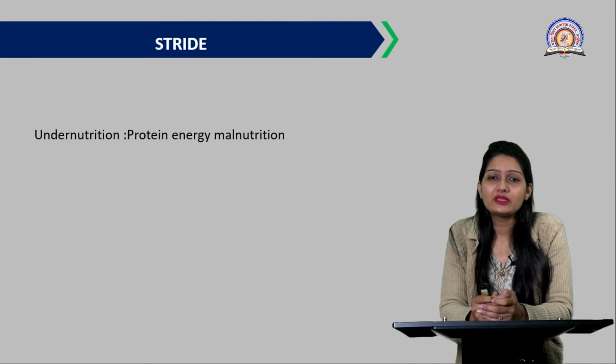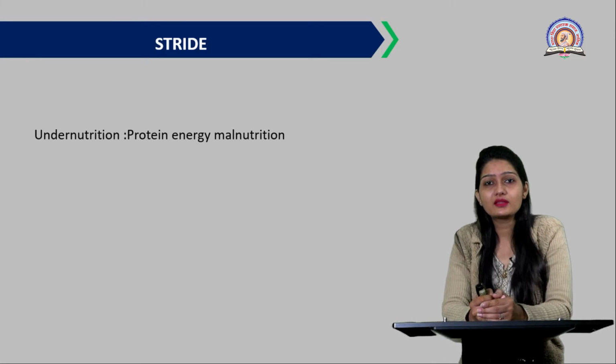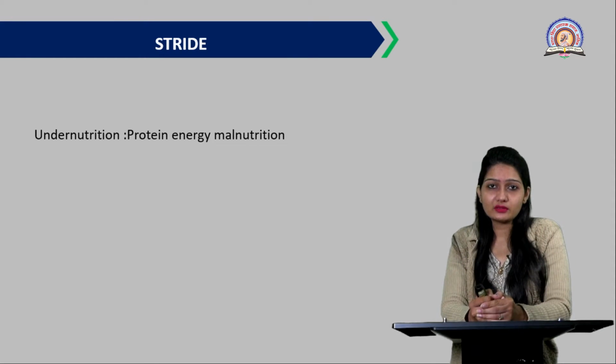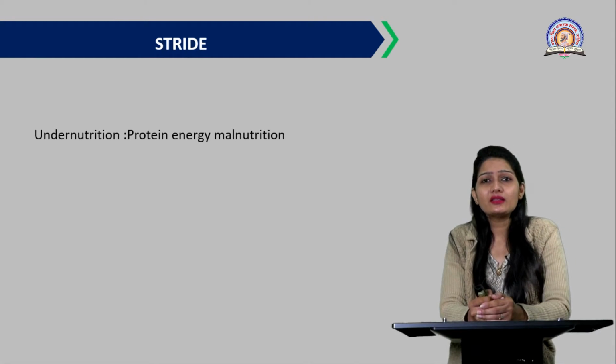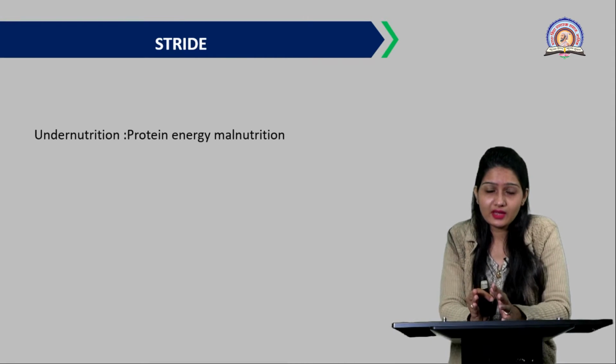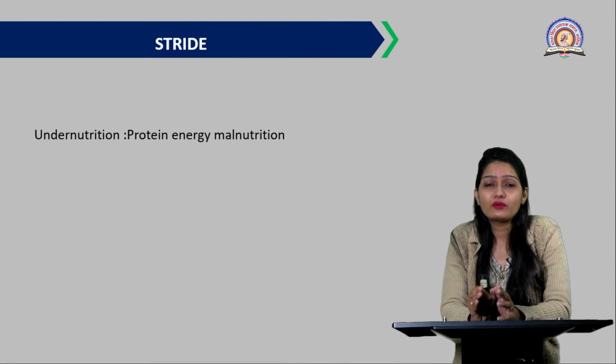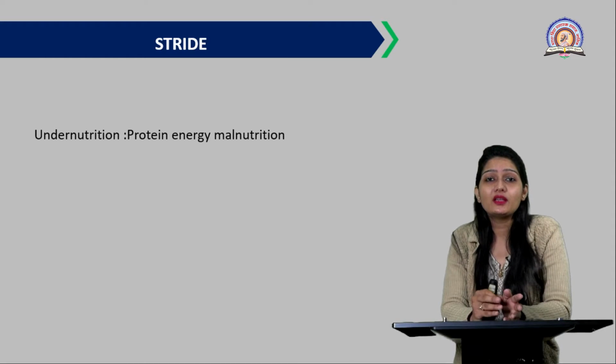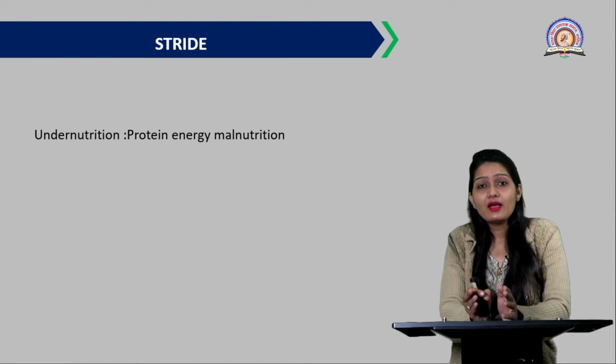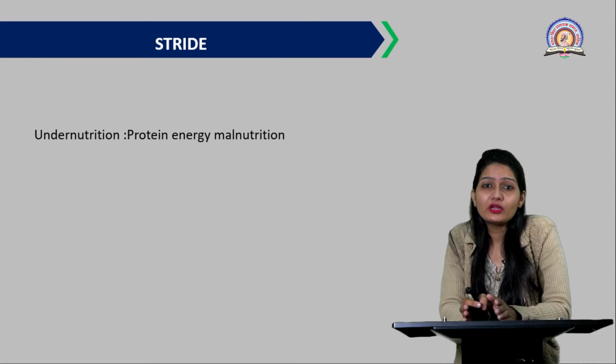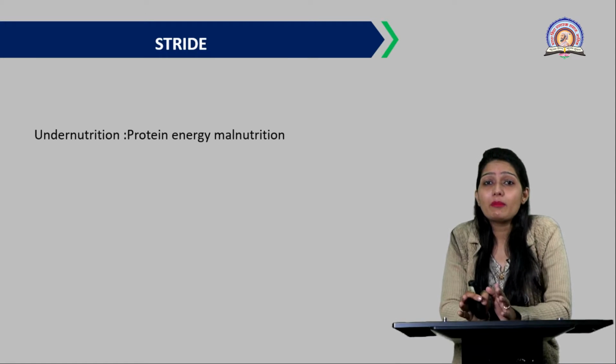Today we are going to see the topic from the first unit, and the first topic is what is undernutrition. This comes under the heading malnutrition basically. So we are going to see what is malnutrition and what is the difference between malnutrition and undernutrition. And in undernutrition, we are going to see protein energy malnutrition.